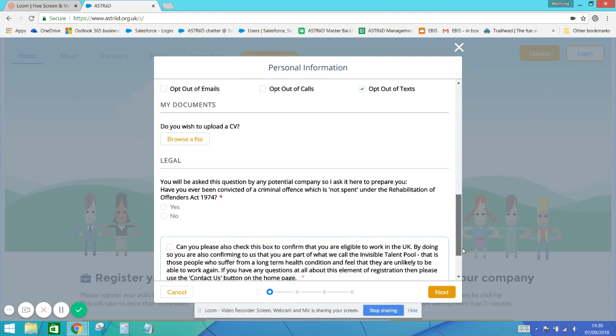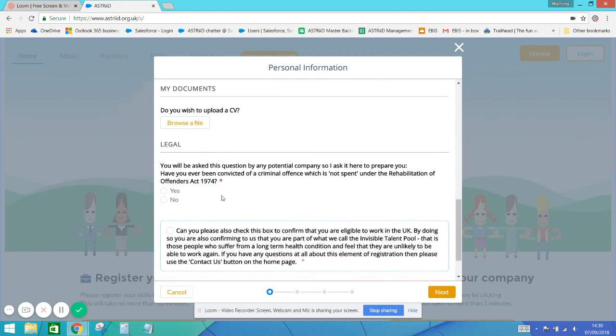Now we scroll down and we come to the legal section, which is quite a straightforward question, which we'll see on most application forms, asking about your status under the Rehabilitation of Offenders Act 1974. So I've never been convicted. And then this last box, I urge you to read that.